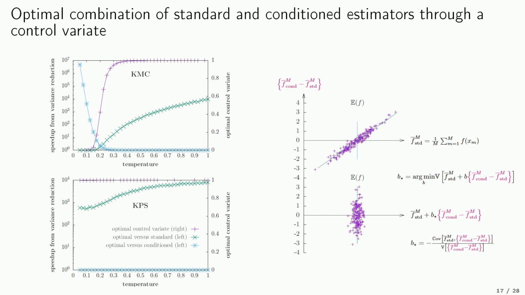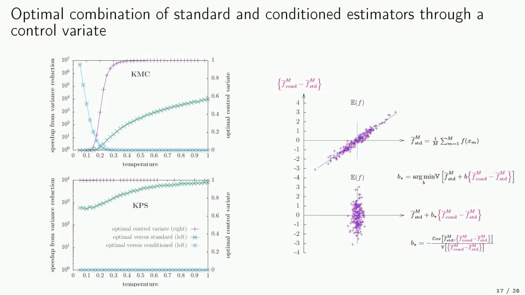To palliate this problem, we introduce a control variate to select the optimal combination between the standard estimator and the conditioned estimator. When you decrease the temperature, the trapping in KMC will increase.